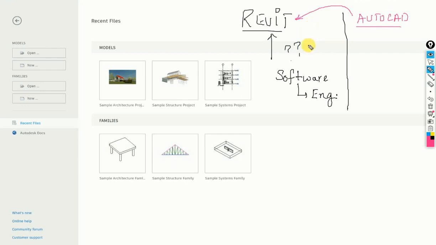What speciality is there in Revit that AutoCAD lacks? Yeah, there are a lot of specialities. AutoCAD is mainly good only for floor plans, whereas Revit is good for floor plans, for perspectives, for 3D modeling, for rendering, for all the detailing and everything.